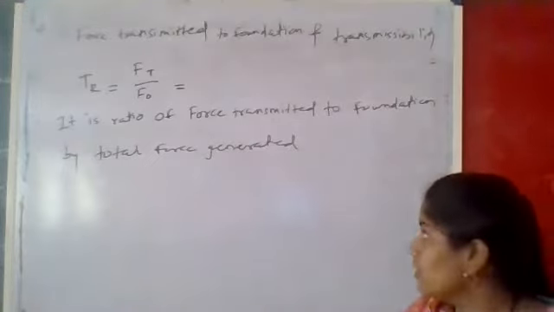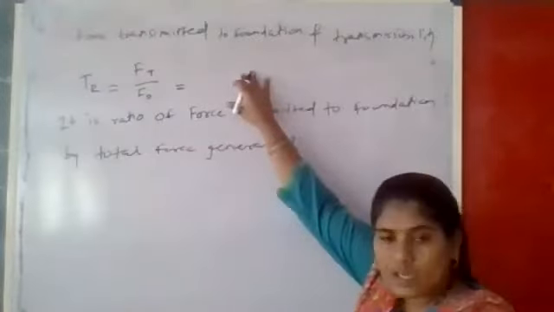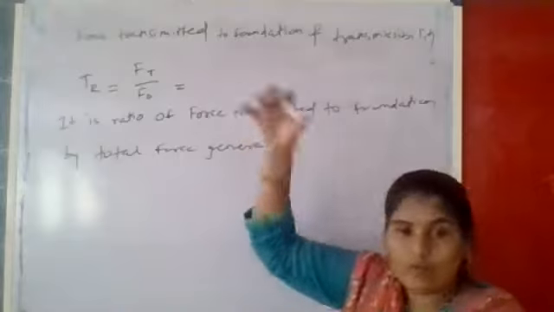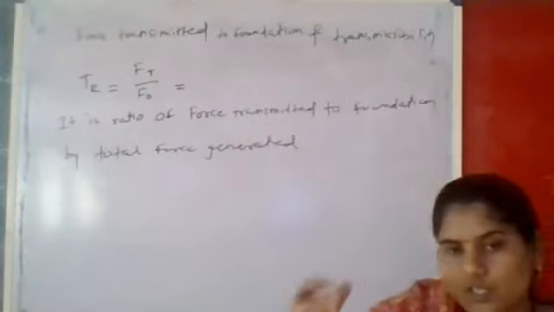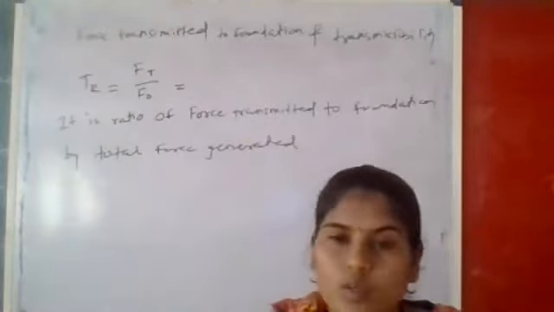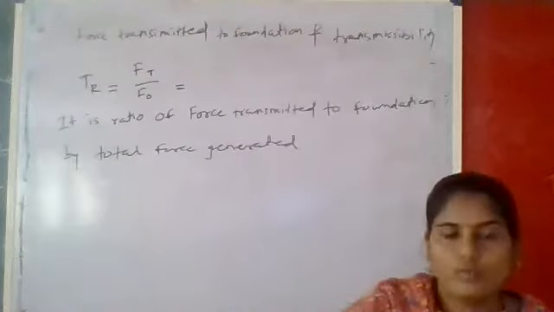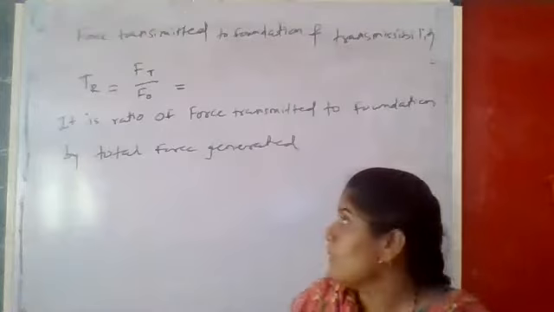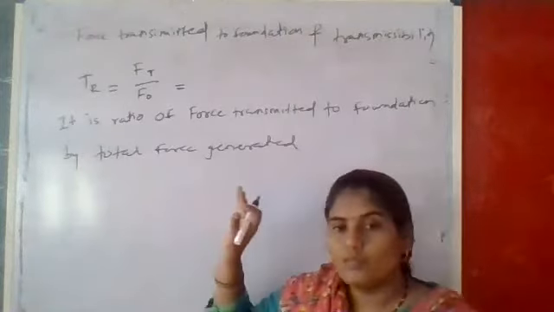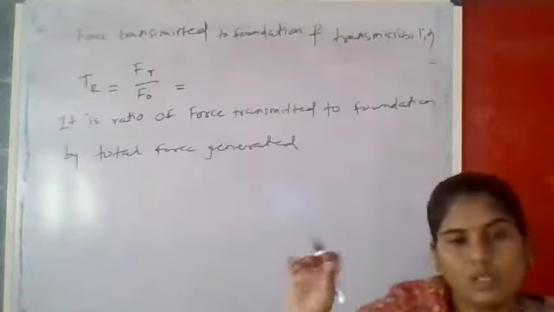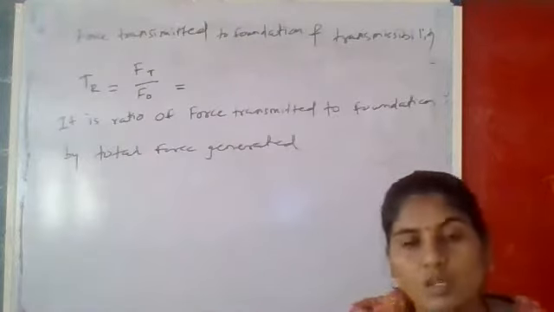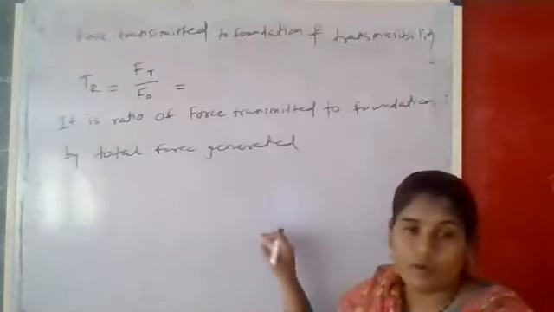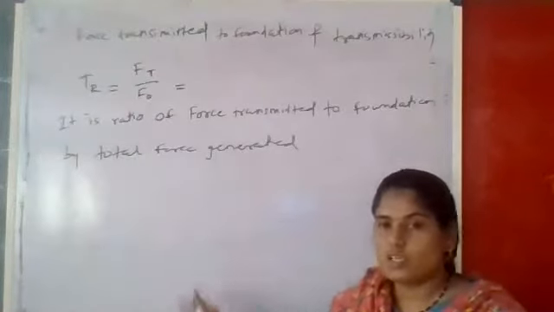Do all of you understand this? That is the force transmitted to the foundation, and the transmissibility. Of the force generated in the structure, the amount transferred towards the foundation is nothing but a ratio, the transmissibility. That is TR, which is Ft upon F naught. Ft is the force transmitted to the foundation. F naught is the total amount of force generated in the system. So that is the ratio of force transmissibility.